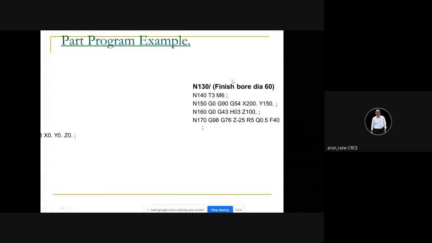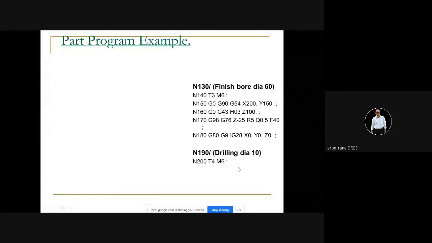And again, make sure that you cancel it, that is G80, and then return to the reference point. G28 G91 is nothing but a return to the reference point. Now, drill in diameter 10. So tool number 4 and M6.